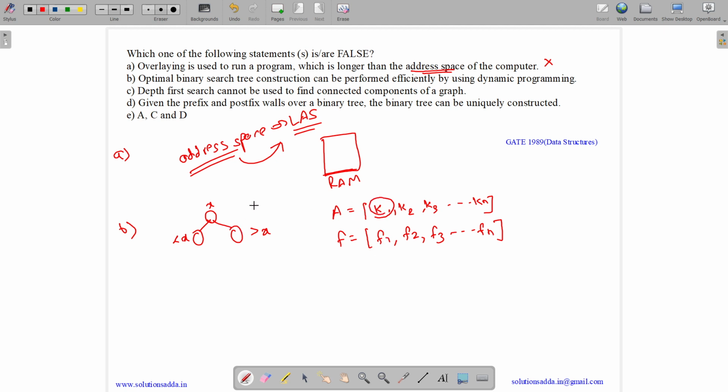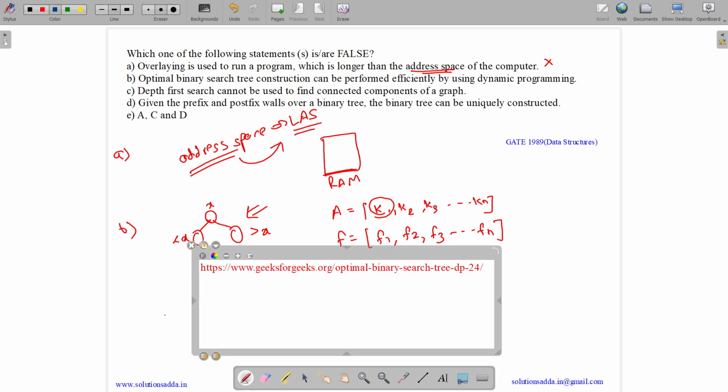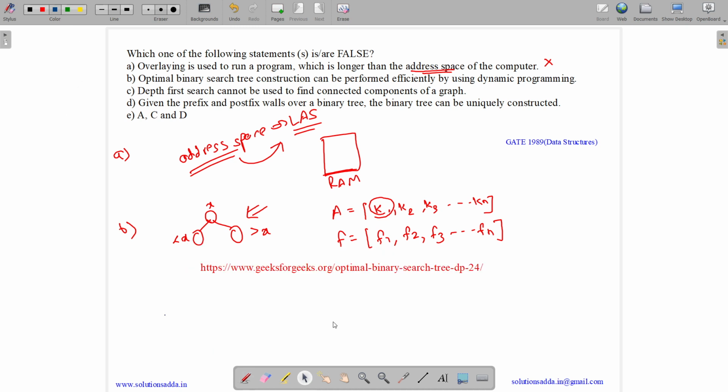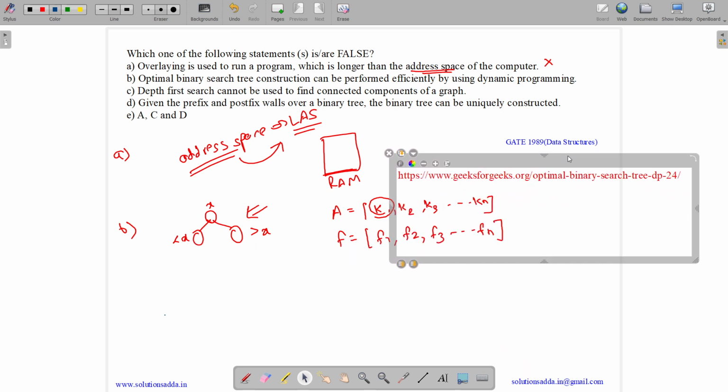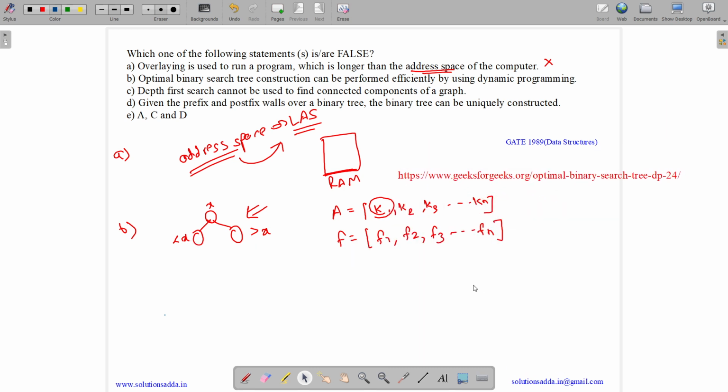So we need to construct a binary search tree such that the overall cost of searching is minimum. For this, you can refer to this GFG link, which tells the dynamic programming solution. So a DP solution is possible. This option is saying optimal binary search tree construction can be performed efficiently using DP. Yes, this is correct.